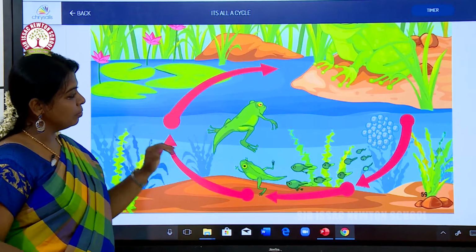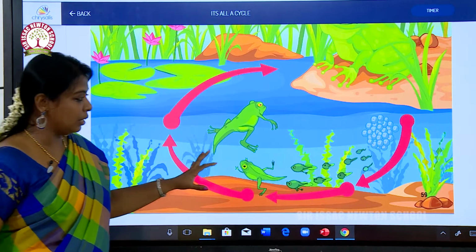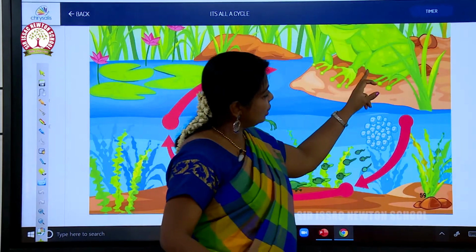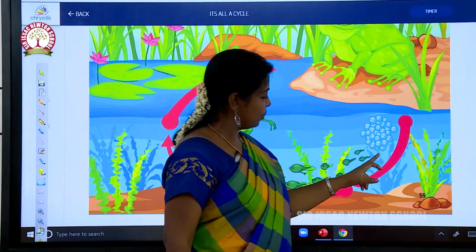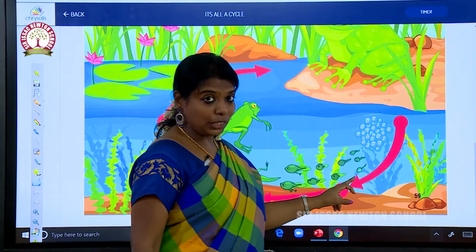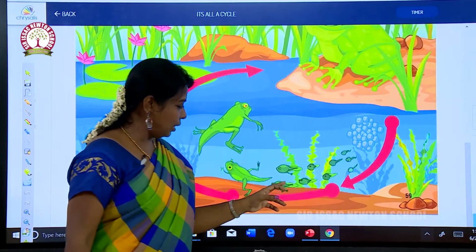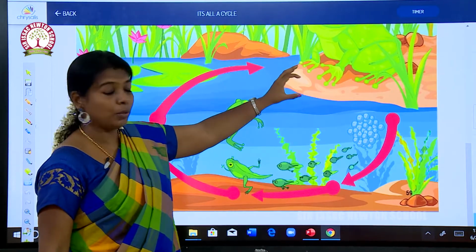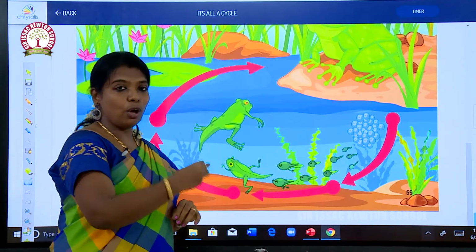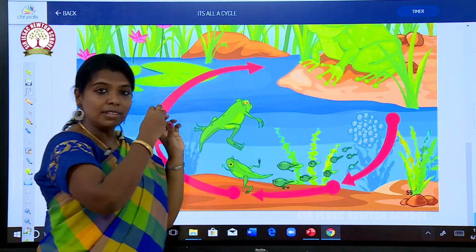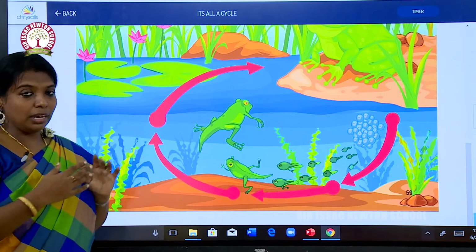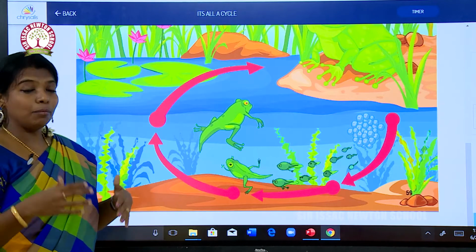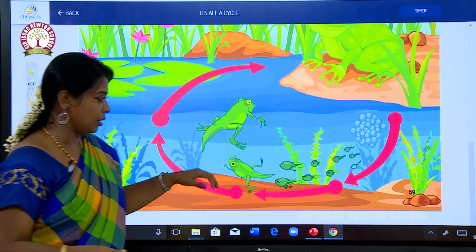See, the picture is given here. The frog has laid eggs here, and the next stage is the tadpole, and it has become a frog. The final stage is being an adult. A frog from the egg stage to its adult is given here. So in this lesson we are going to see some more animals and their life cycles.